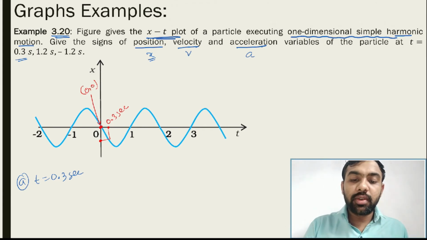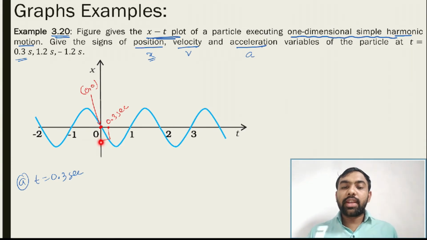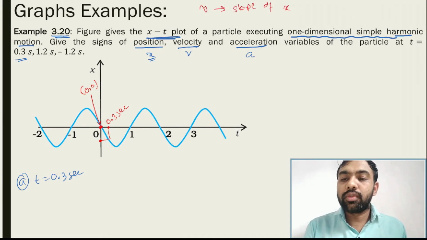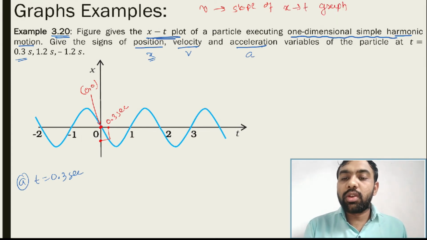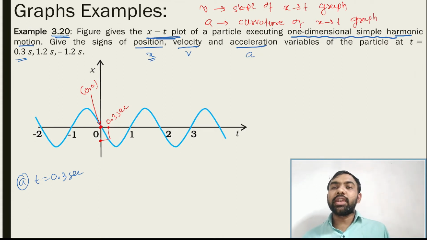So at this point the position is negative. Now, x versus t graph. What is the meaning of velocity? Slope of the x-t graph is velocity. And what is the meaning of acceleration? Curvature of the x-t graph, meaning whether the curvature is convex or concave.